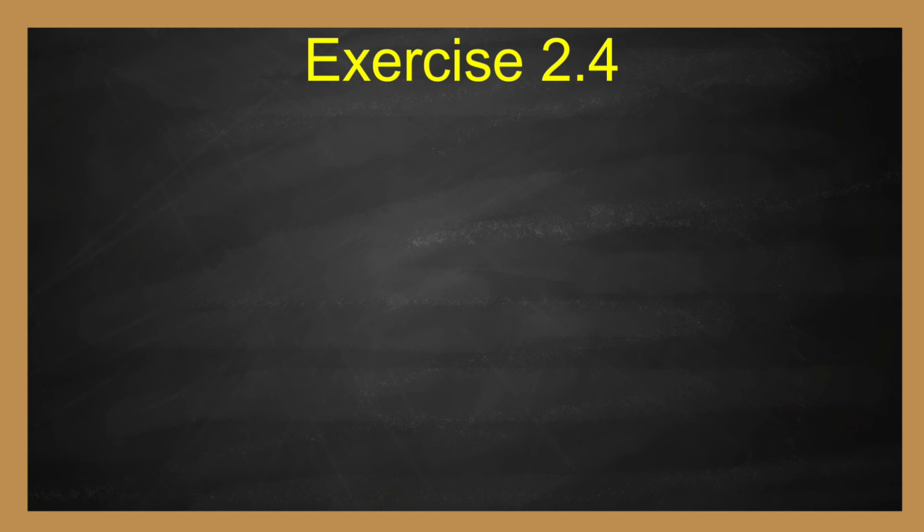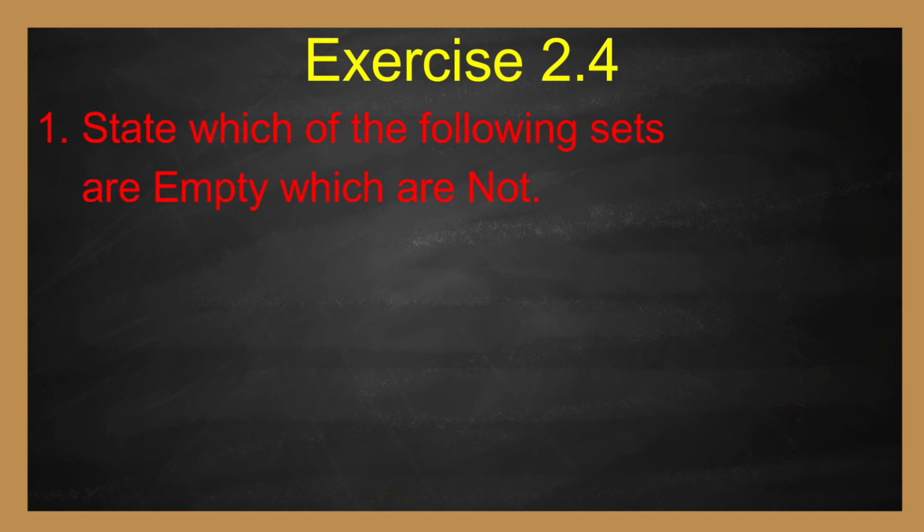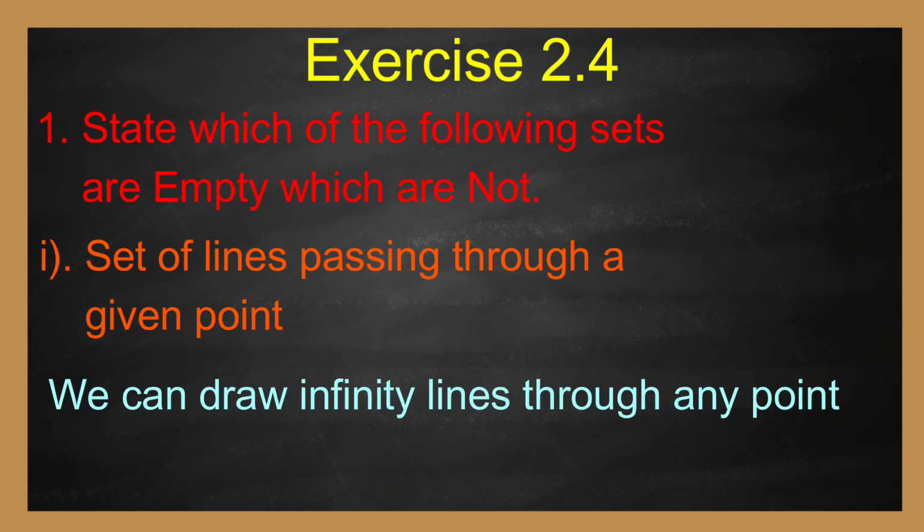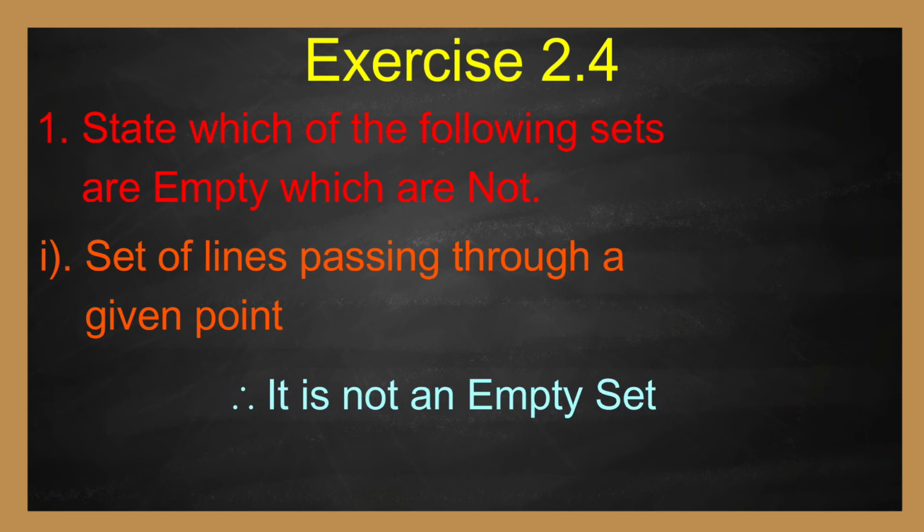Number 1. State which of the following sets are empty and which are not. Number 1. Set of lines passing through a given point. Through any given point, we can draw infinity lines. Therefore, it is not an empty set.